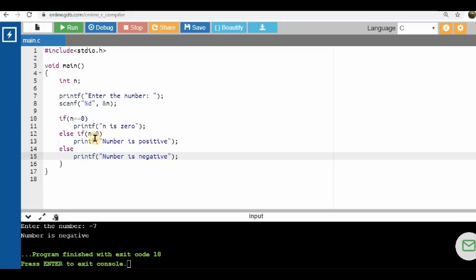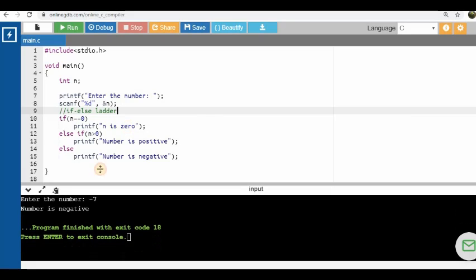If n is not equal to 0, but if n is greater than 0, then print the number is positive. If both the above conditions are not true, then it goes to the else part. This is the if-else ladder. The previous method was nested if-else. This is the if-else ladder method.